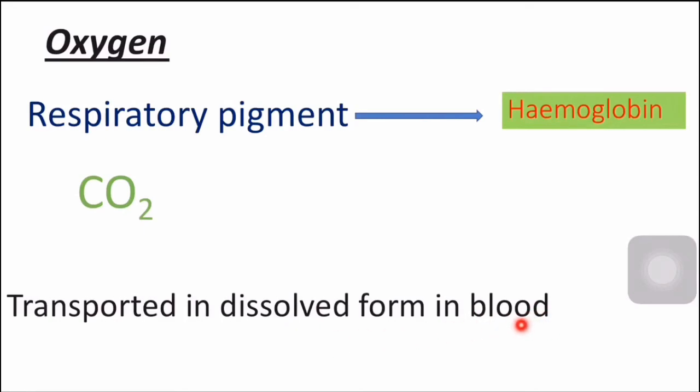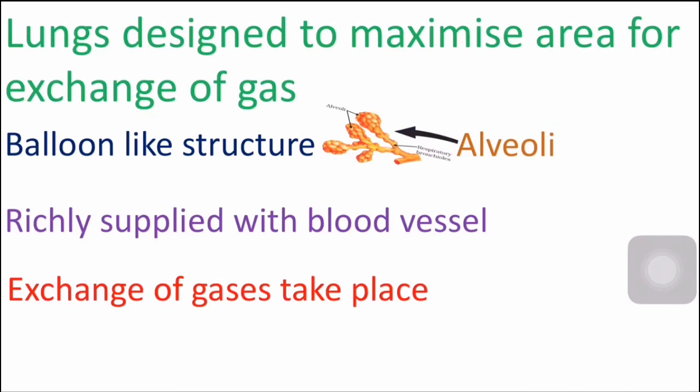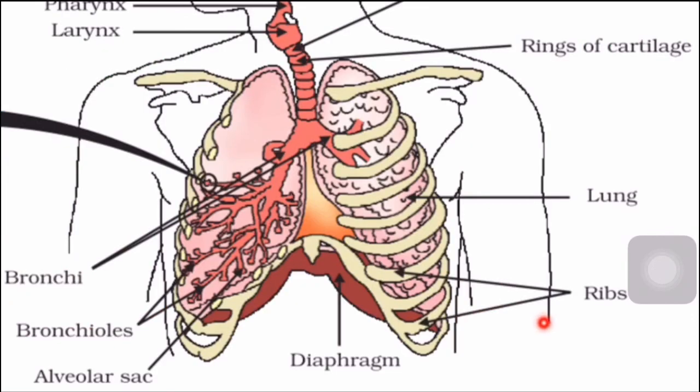It is transported to different parts of the body. And this lung is designed in such a way as to maximize the area for exchange of gases. The presence of alveolar sacs, the balloon-like structures, will help to increase the surface area of exchange of gas. Moreover, the alveoli are richly supplied with blood vessels so that exchange of gases can take place easily. This is regarding the respiratory system.